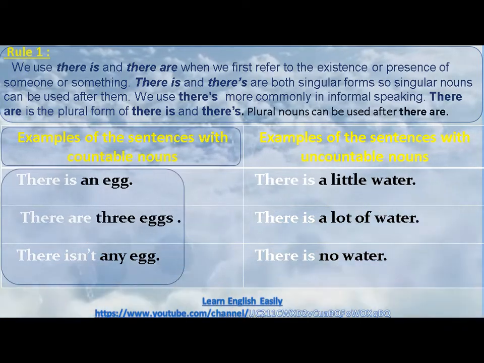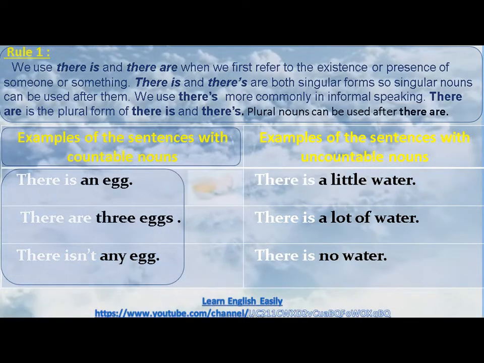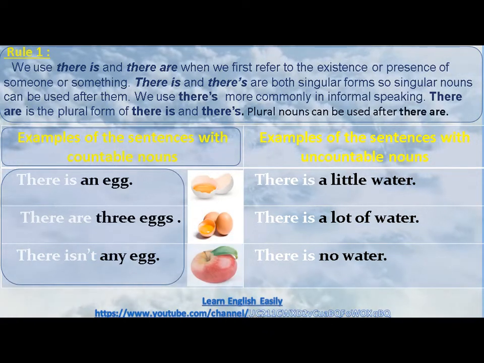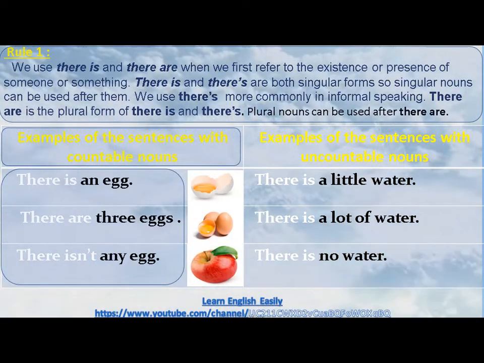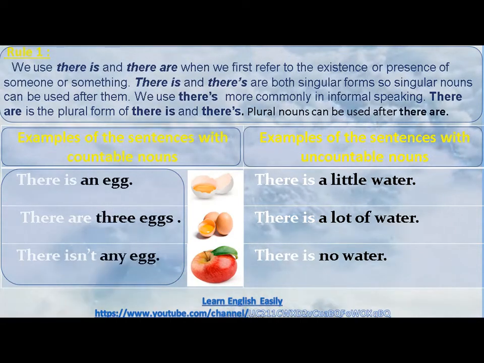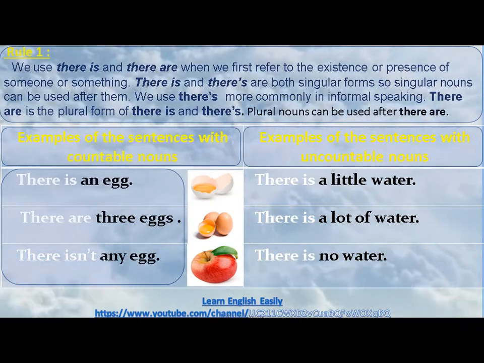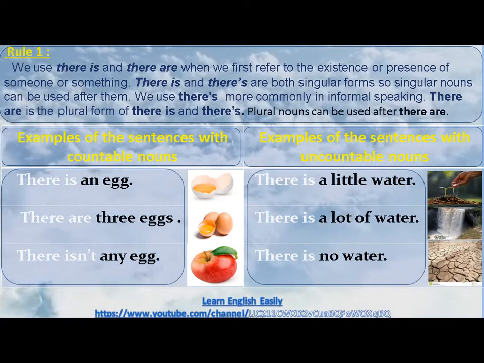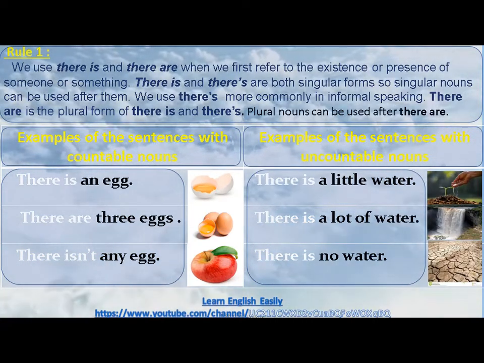Examples of the sentences with countable nouns. There is an egg. There are 3 eggs. There isn't any egg. Examples of the sentences with uncountable nouns. There is a little water. There is a lot of water. There is no water.